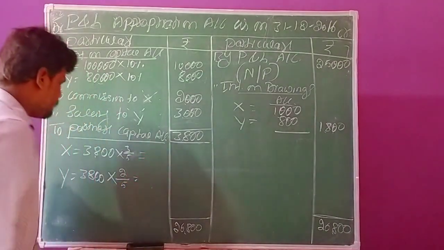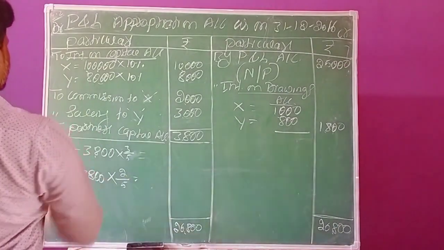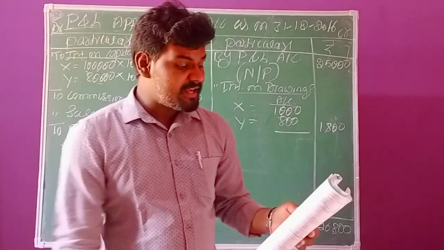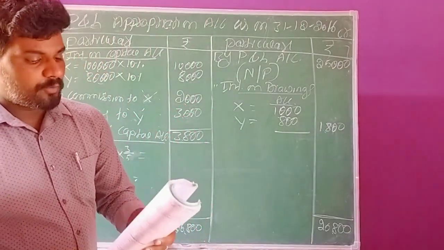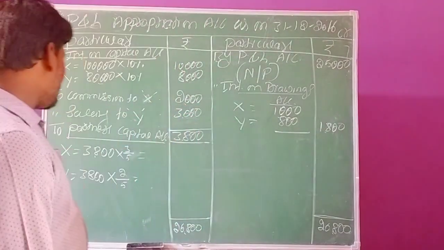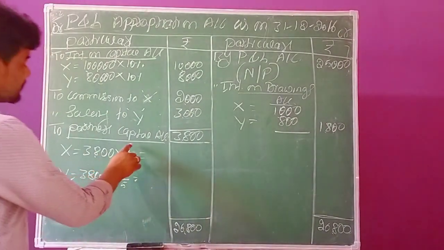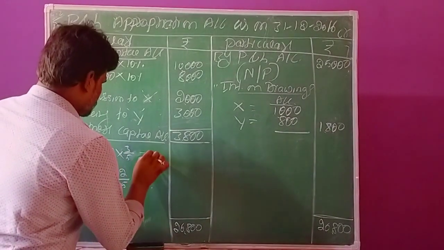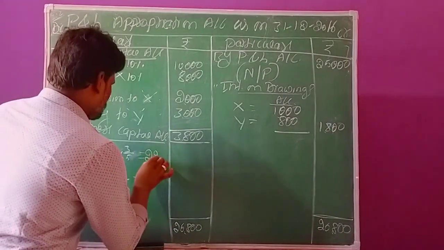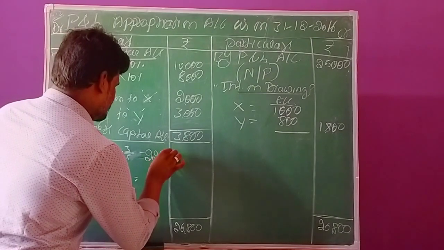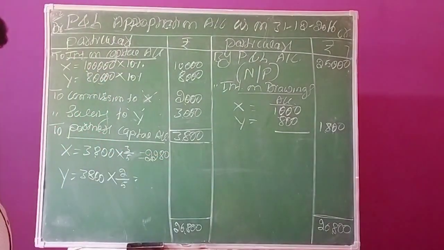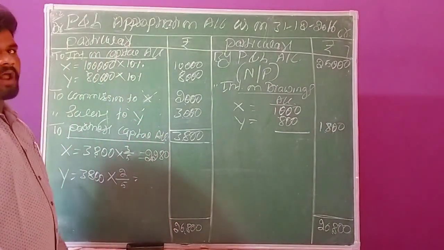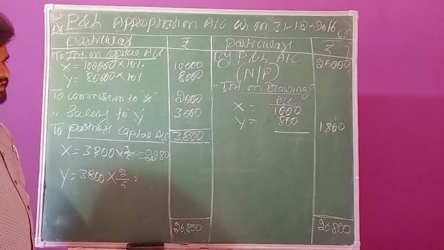So here partner X's share is 3 and partner Y's share is 2. So now we need to appropriate among these ratios. So here 3,800 into 3 divided by 5 means you will get 2,280 rupees. This is X's share of profit in the business organization.